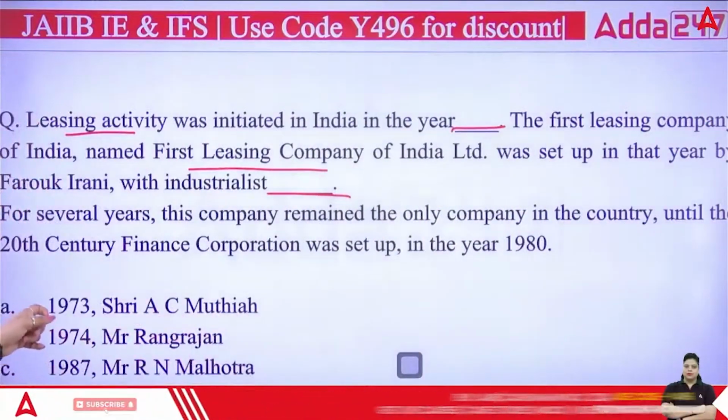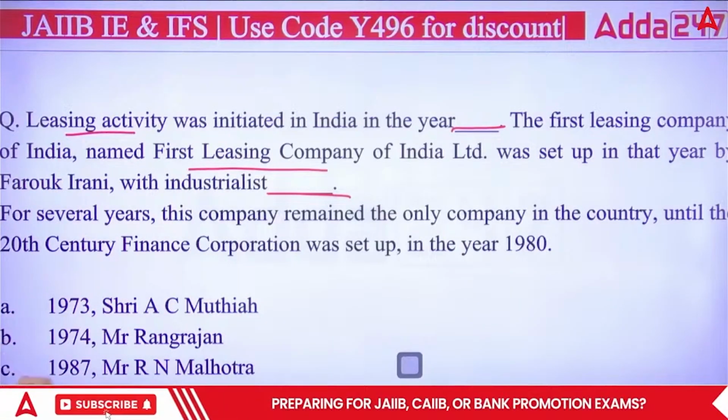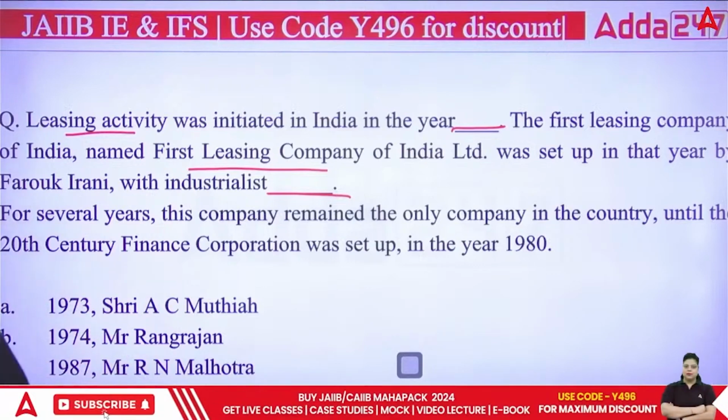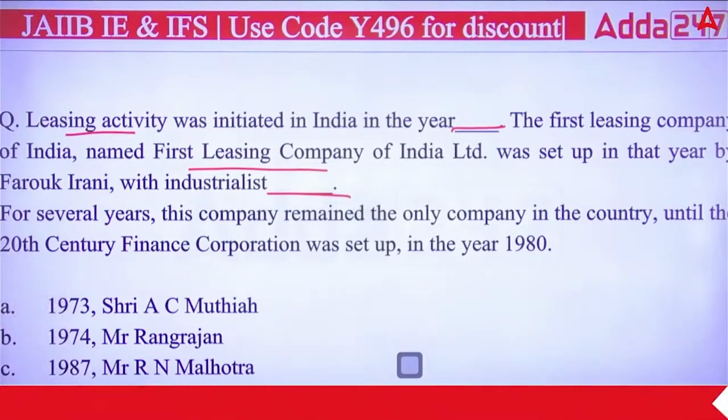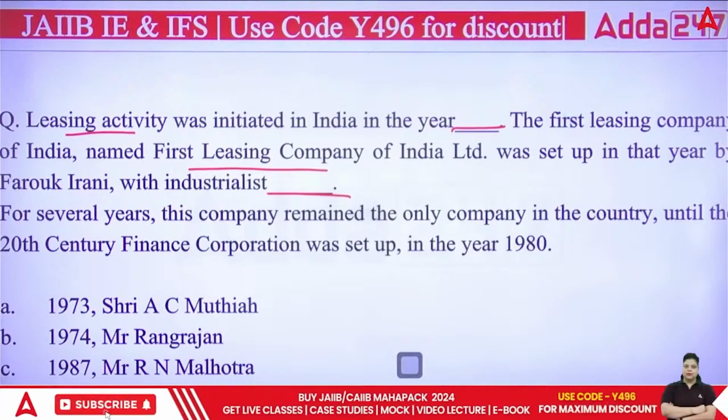So you have 1973 Mr. A.C. Muthai, 1974 Mr. Rangarajan, 1987 Mr. R.N. Malhotra, and none of the above. So what do you think, which of the following is correct? A, B, C or D?